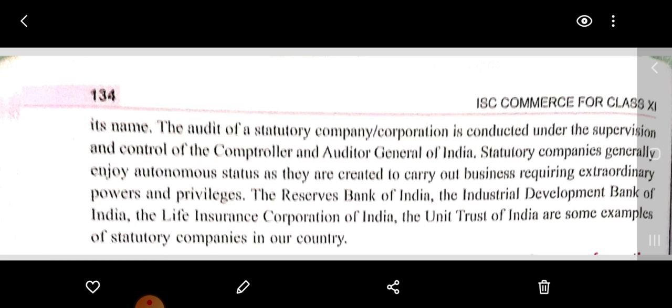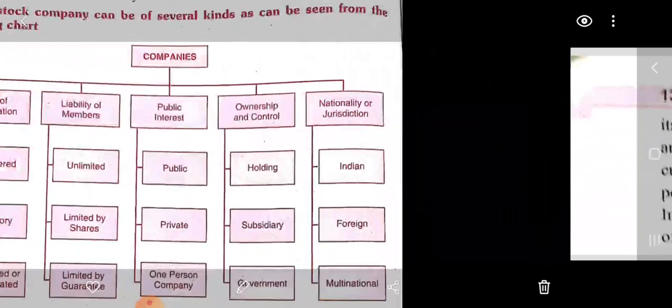Autonomy means freedom of conducting the business. They have got extra power, like the government does not overrule the power, and so extra powers and privileges are given to these statutory companies. The examples are Reserve Bank of India, Industrial Development Bank of India, Life Insurance Corporation of India. So even though they are under the government, passed through the parliament, they still enjoy some autonomy or freedom in carrying out the business with some powers and privileges.